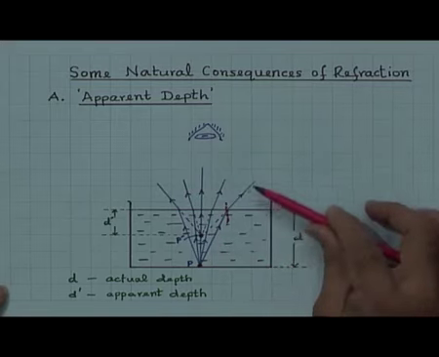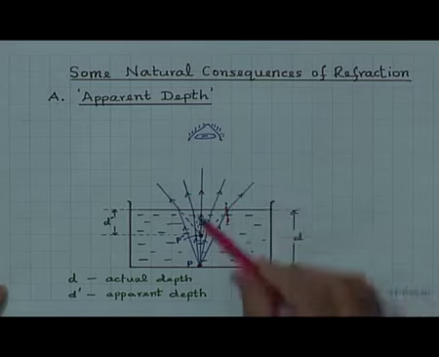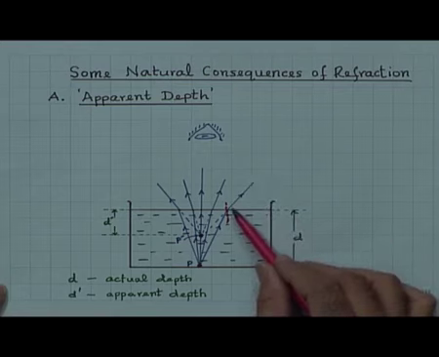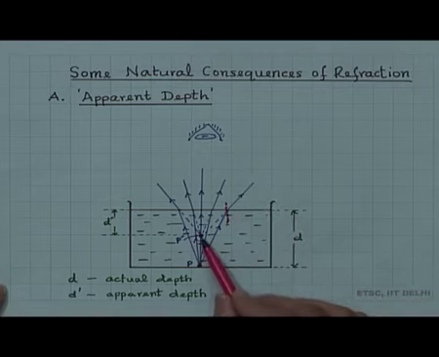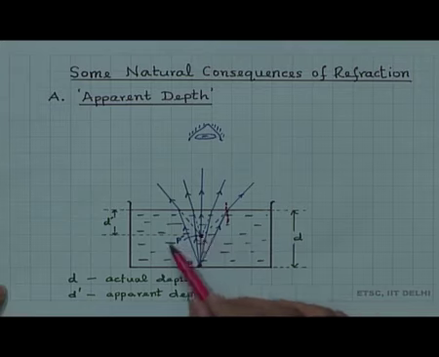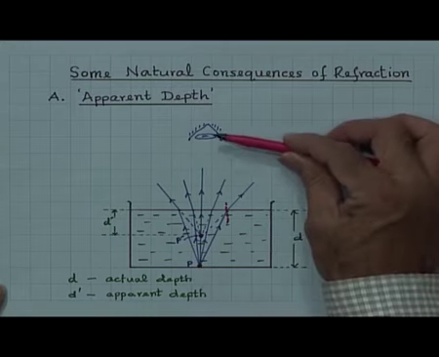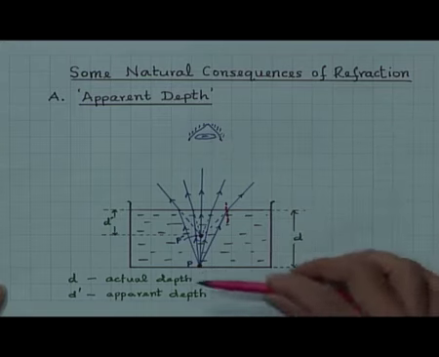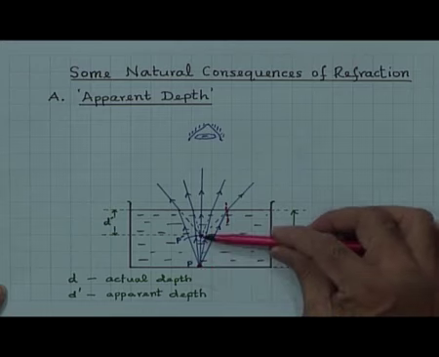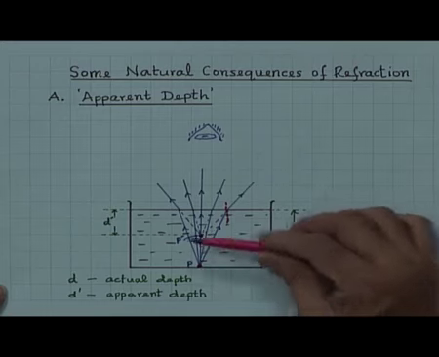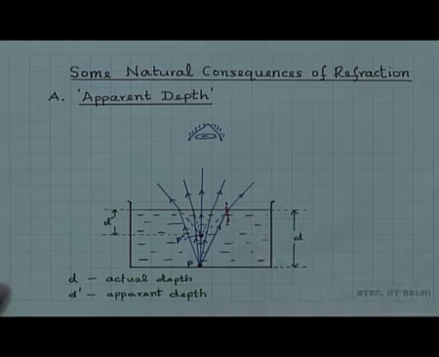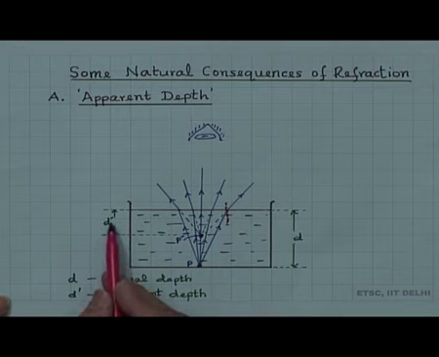So, what you have here is a diverging beam, but if you extrapolate all of them here, they appear to come from a point P dash, which is different from the actual point P. In other words, if we look from here, it appears as if there is an apparent depth. The depth of the point P dash, from the surface to the point P dash here, I have denoted by d dash.